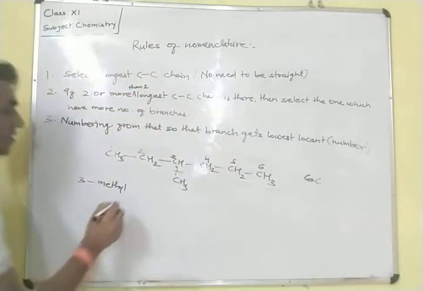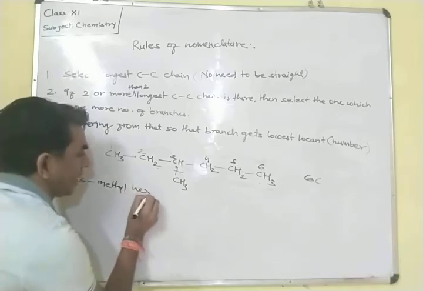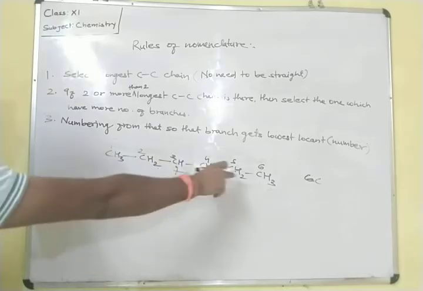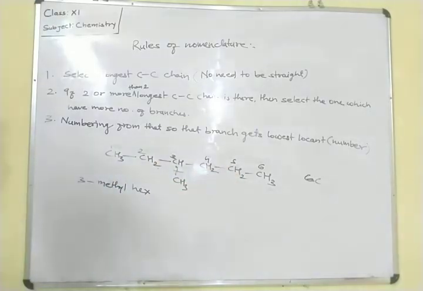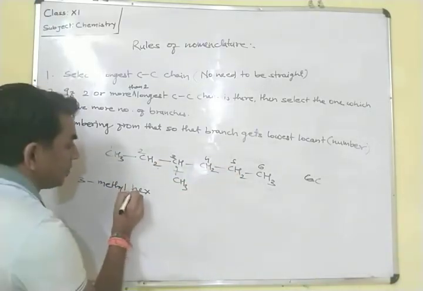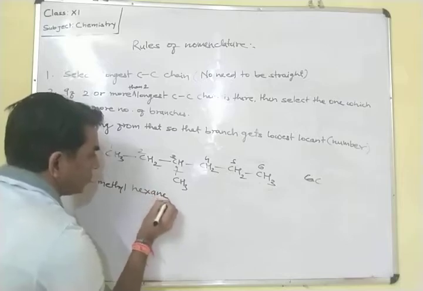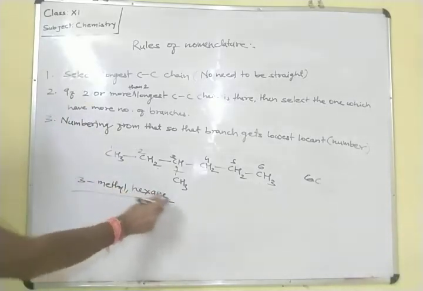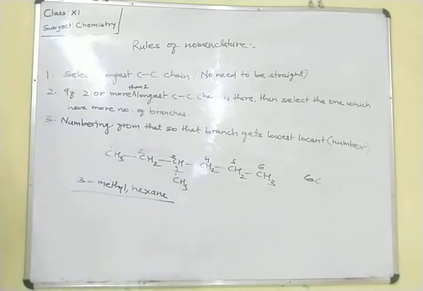It is hex. And for the suffix, if all the carbons are attached to each other by single bonds, the suffix is ane. So the IUPAC name of this compound is 3-methylhexane.